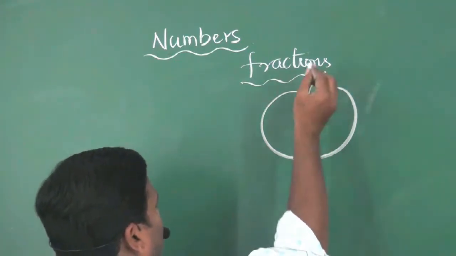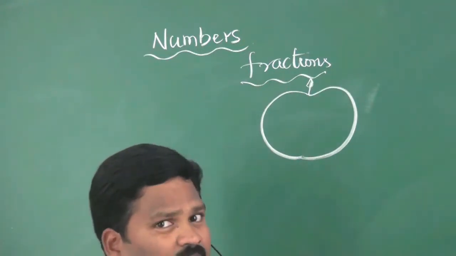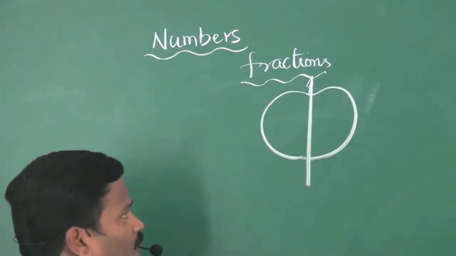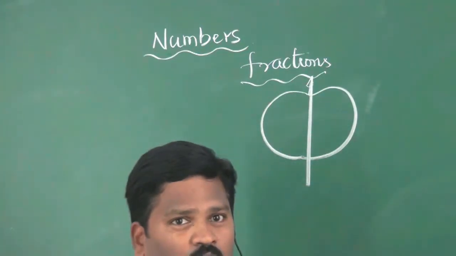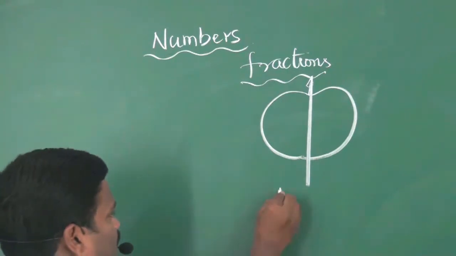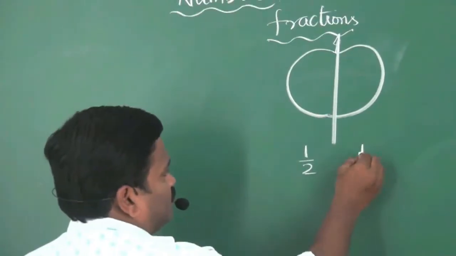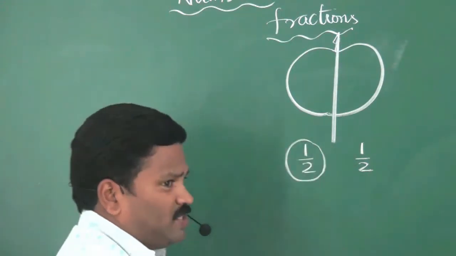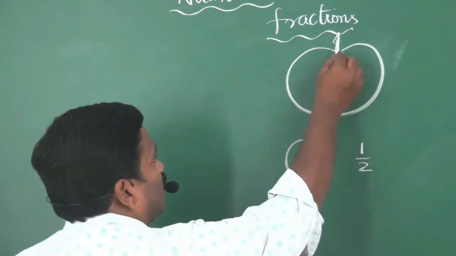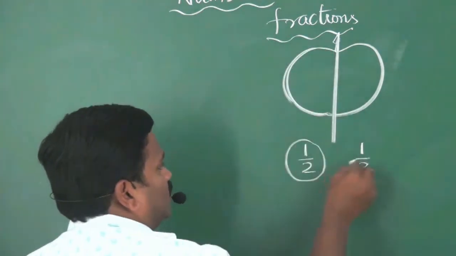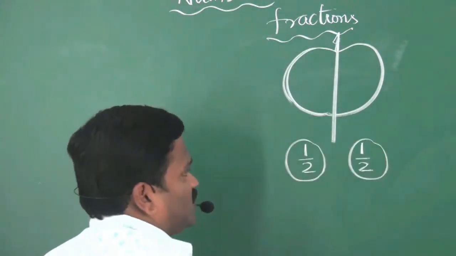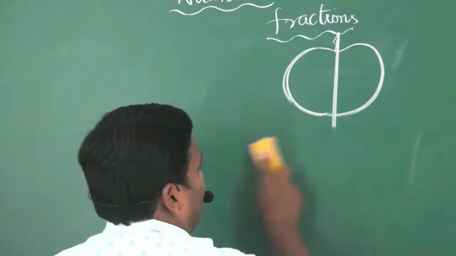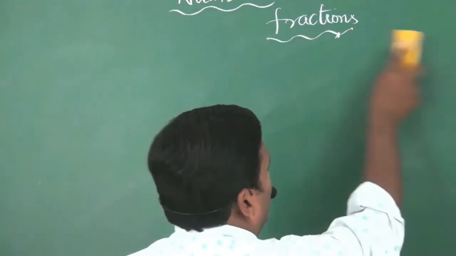Now, what we'll do generally, we'll make it two halves and each one gets only half of the part. This half is called a fraction of whole. What is a fraction? A fraction is a part of the whole.